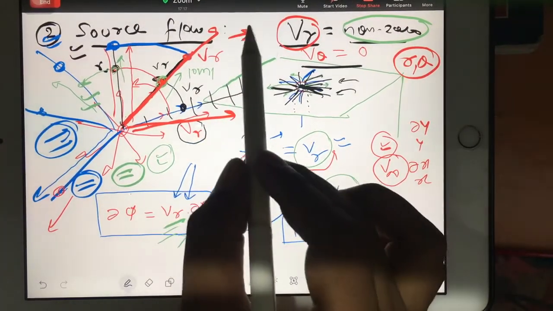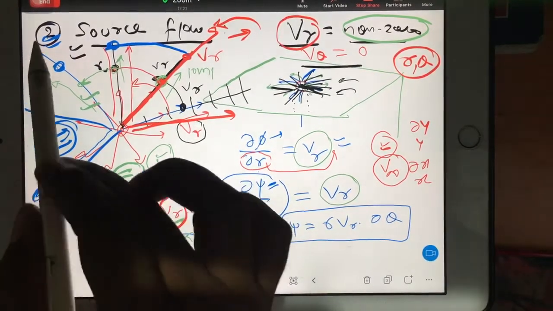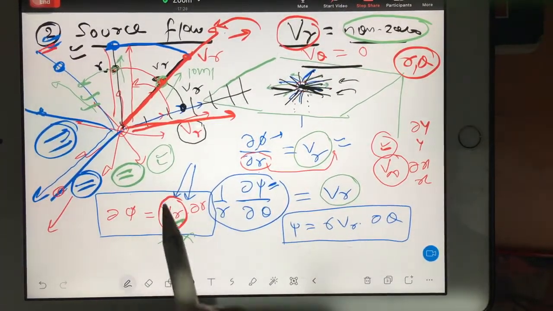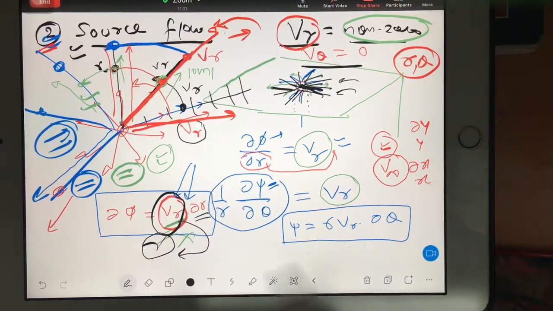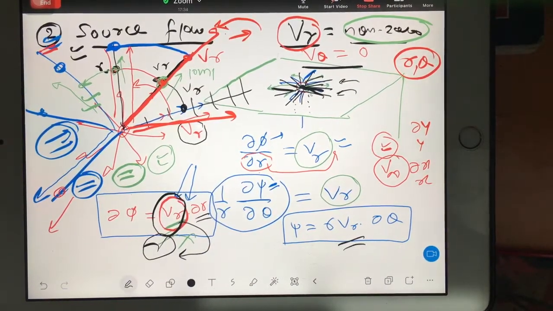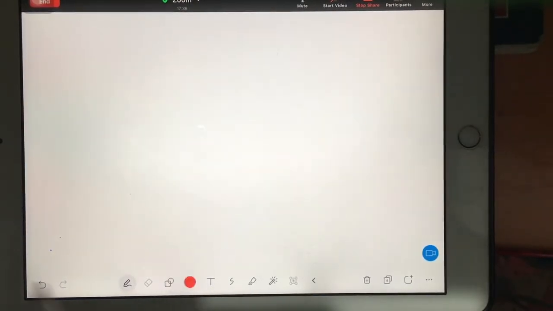Let's talk in detail how to calculate our VR for the source flow, because VR is changing with radius. So we must have some technique to convert our VR in terms of R. Then only we can integrate for the R. And same here. So it means we have some duty remaining for source flow. Let's go ahead. Now what to do?